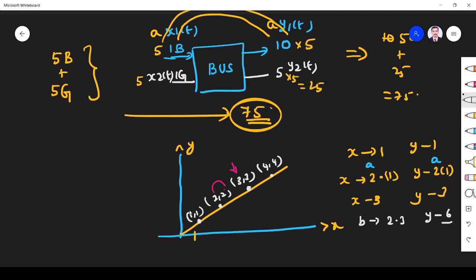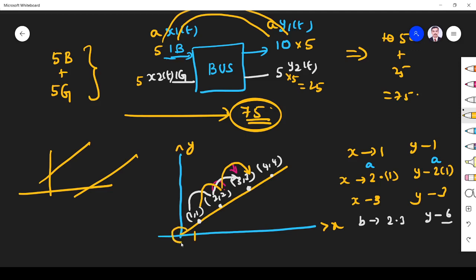You see, the input is added, 1 plus 2. Similarly, the output 1 plus 2 is added, so it will give 3. So this curve satisfies linearity. In mathematics, this is also linear, proportional, and this is also linear, but here we have to bother whether it is passing through the origin. That is very, very important.